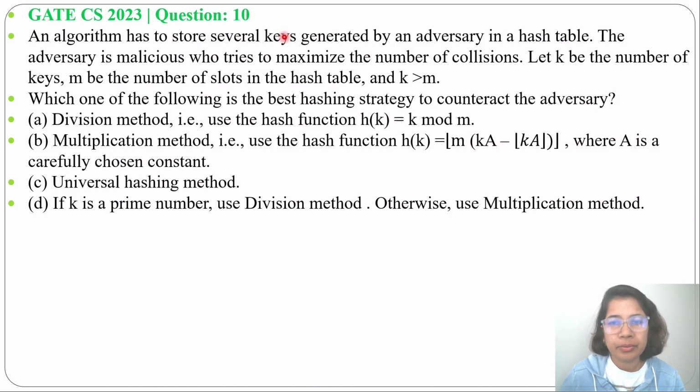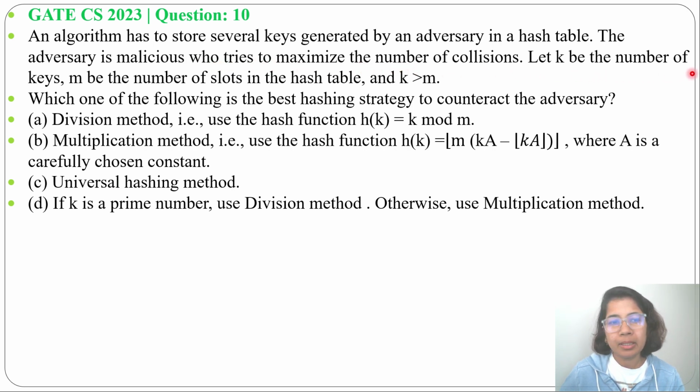Let's solve one previous question of hashing. This question was asked in GATE CS 2023, question number 10. An algorithm has to store several keys generated by an adversary in a hash table. The adversary is malicious, who tries to maximize the number of collisions.